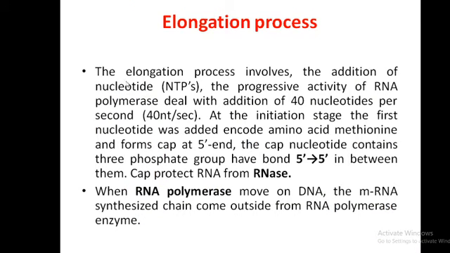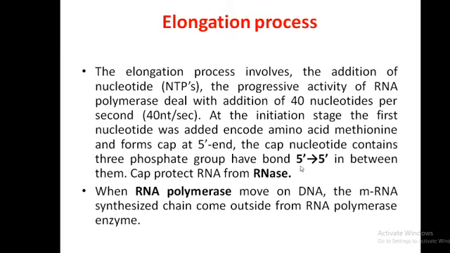Elongation process. The elongation process involves the addition of nucleotides, that is NTPs. The progressive activity of RNA polymerase deals with the addition of 14 nucleotides per second. At the initial stage, the first nucleotide is added, which encodes the amino acid methionine, and forms a cap at the 5' end. The cap nucleotide contains three phosphate groups, with a 5'-5' bond between them.